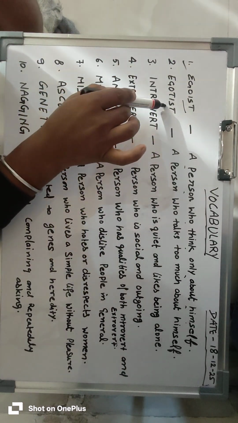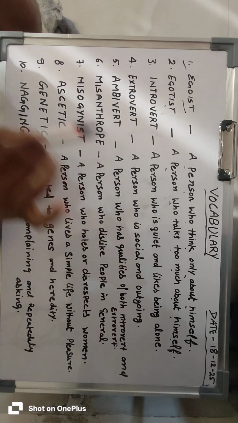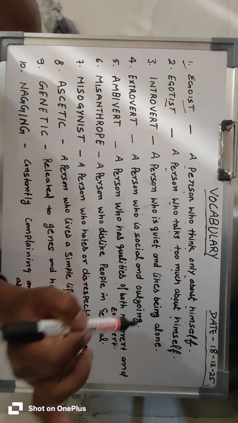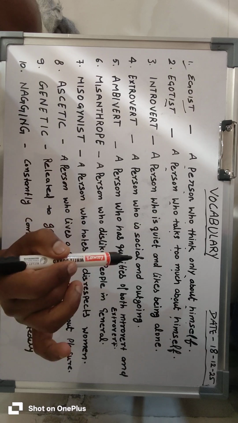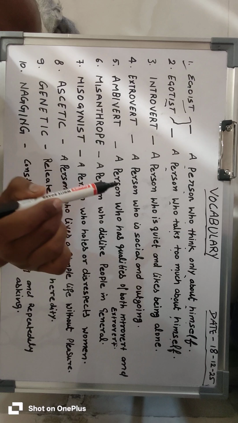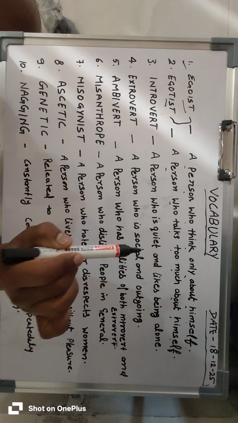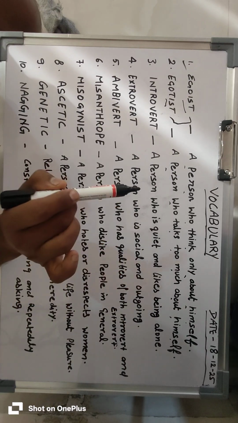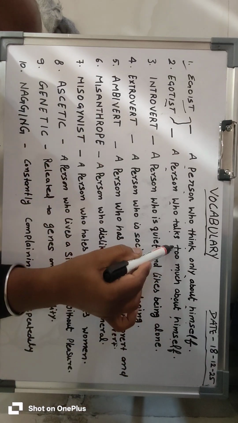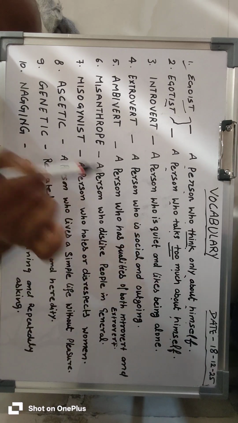Second vocabulary, egotist, a person who talks too much about himself, that is called egotist. Egotist, a person who talks too much about himself, this person we call egotist. This is the main difference between egoist and egotist. A person who thinks only of himself is called egoist. And a person who talks too much about himself is called egotist, sorry.